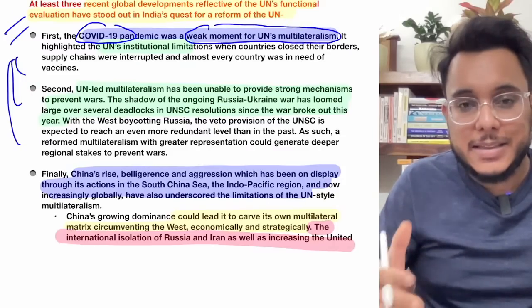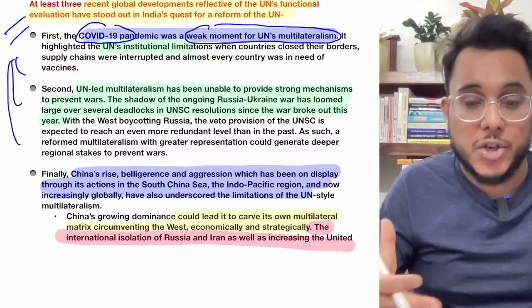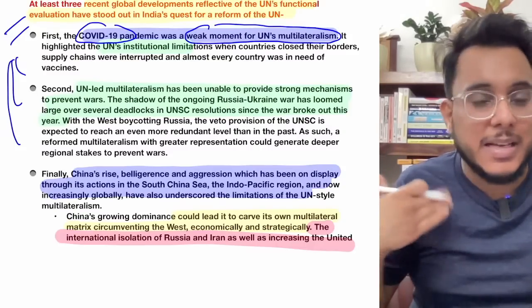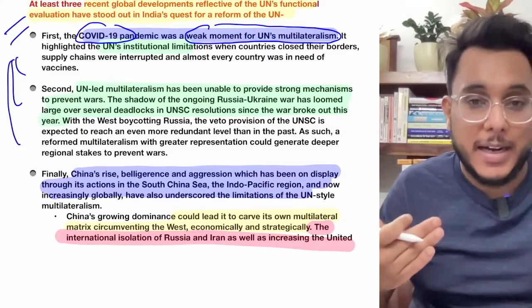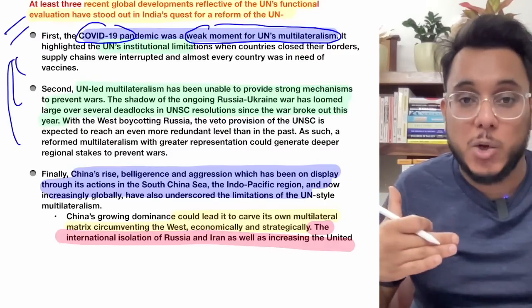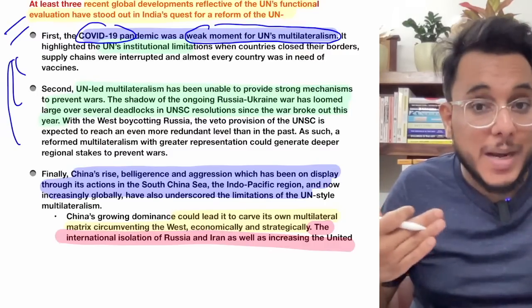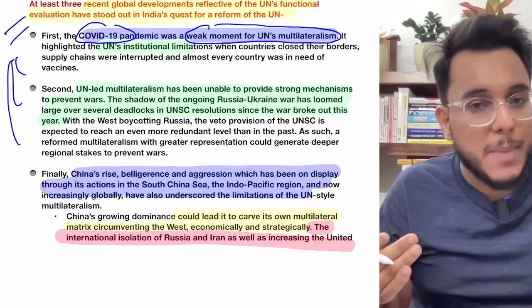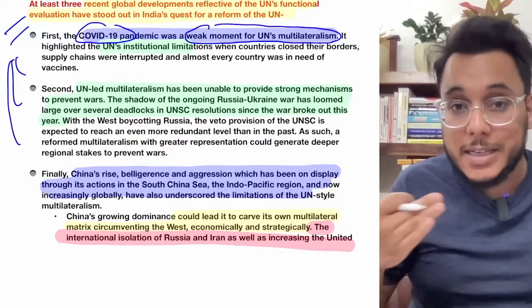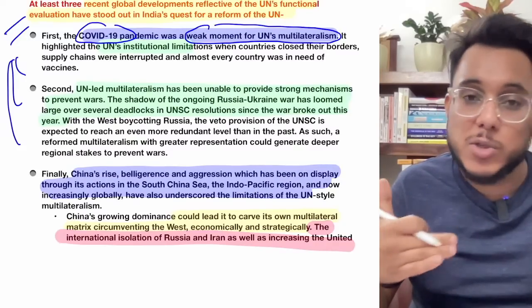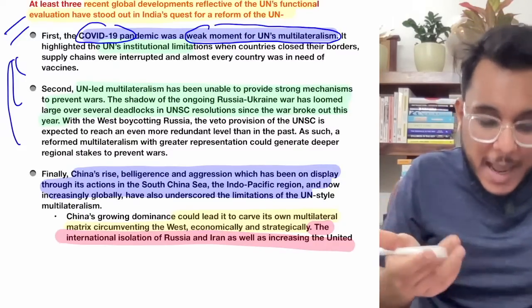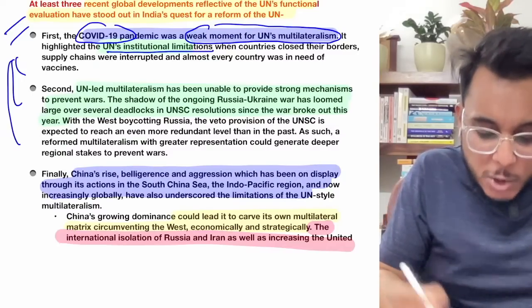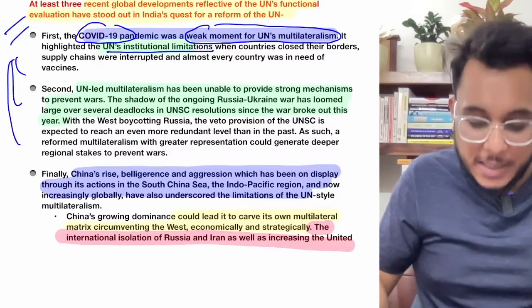We find that the World Health Organization, WHO, as well as the other wings of the United Nations which were involved in the global health architecture, all of them failed. First of all, information was not shared in a timely manner. Moreover, the response to the COVID-19 pandemic was not very good. So therefore, we have seen the UN's high institutional limitation. Is it clear or not?